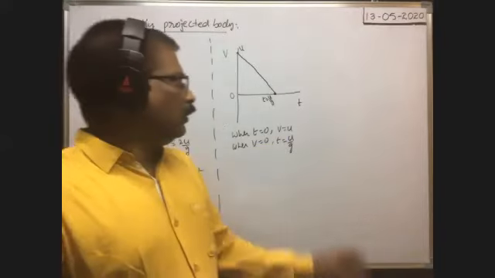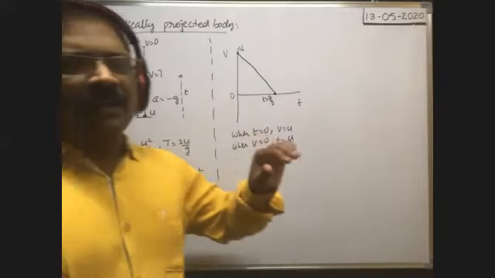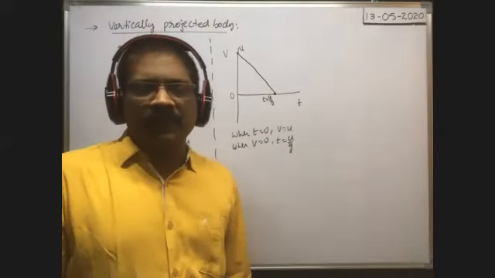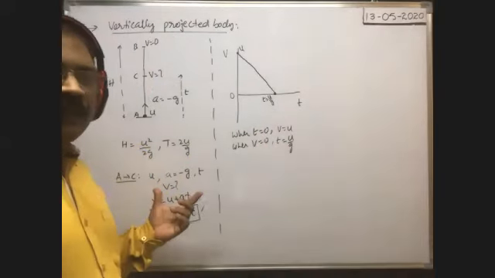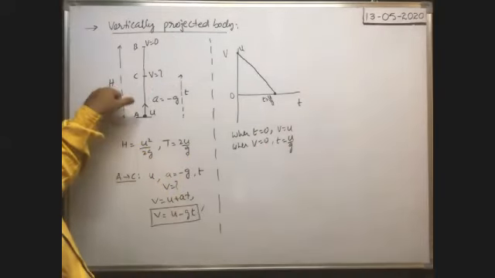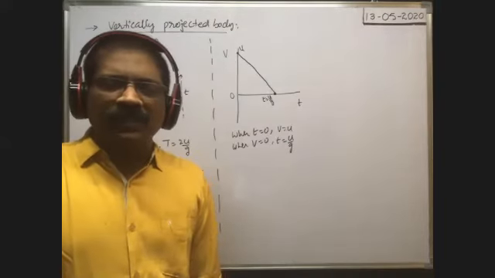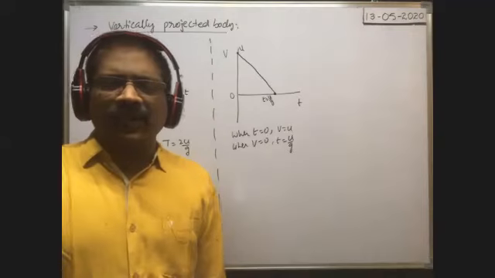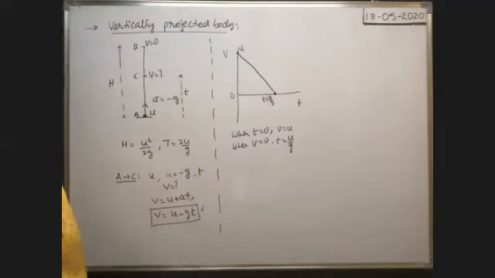Here, the heights which are considered are very small compared with the radius of the earth. Somebody asked, is this equation not applicable anywhere? Here, the height up to which the body rises is very small compared with the radius of the earth. In such a case, the acceleration due to gravity is constant. That's why here we can use this formula.